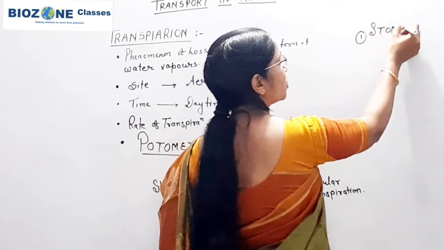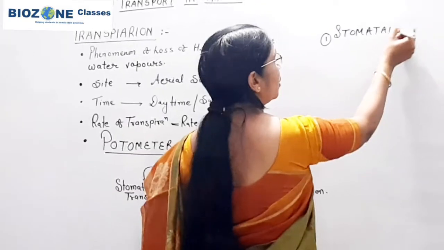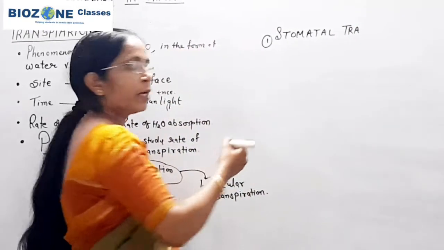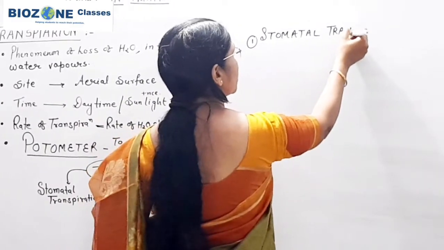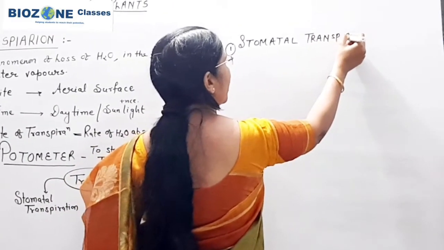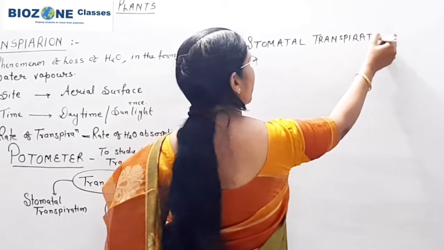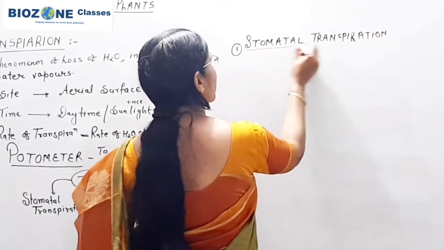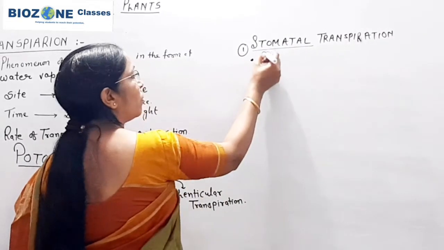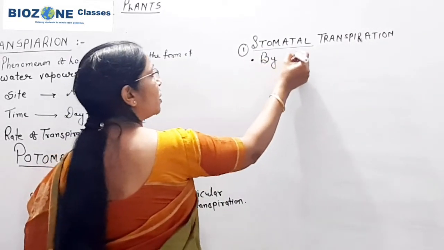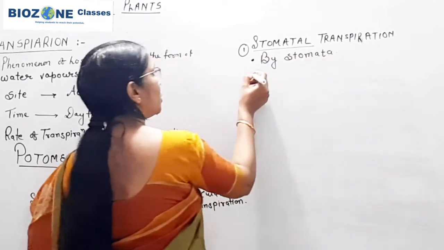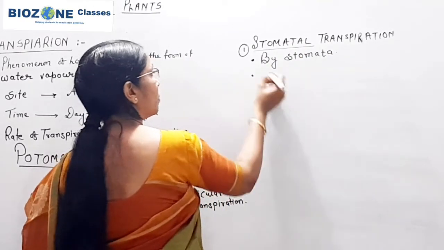The first type of transpiration we study here is called stomatal transpiration. Nearly 87 to 89% of transpiration takes place by this process. Stomatal transpiration simply means that when the process of transpiration takes place by stomata, this transpiration is called stomatal transpiration.